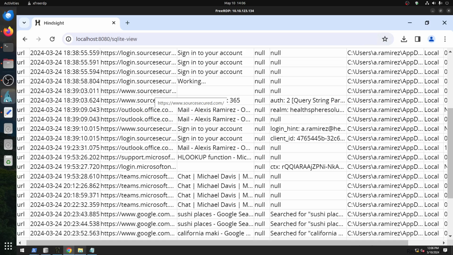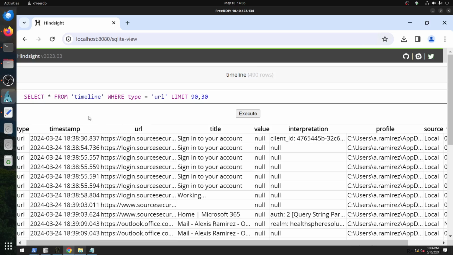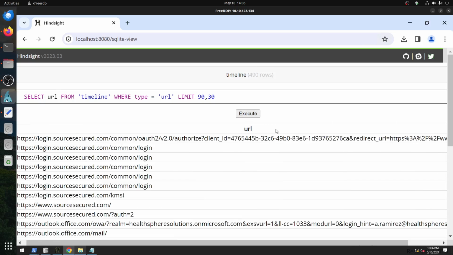Where is source? This source.com. I can't see, it's too busy, this one. Let's select just the URL. I don't need the rest. Okay, now we can see it clearly. Where type equal URL.